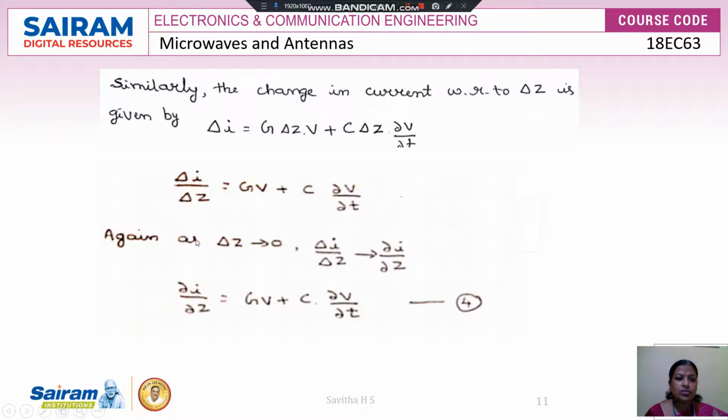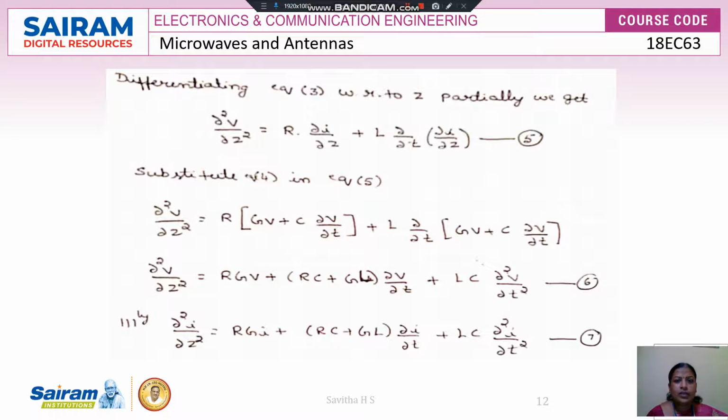As here also, as delta Z tends to 0, delta I by delta Z will be dou I by dou Z. So dou I by dou Z is equal to G V plus C into dou V by dou T. I am calling this expression 4. Similarly, differentiating equation 3 with respect to Z partially, we get dou square V by dou Z square is equal to R into dou I by dou Z plus L into dou by dou T of dou I by dou Z. I am calling this expression 5.